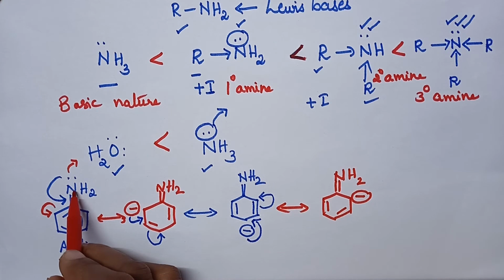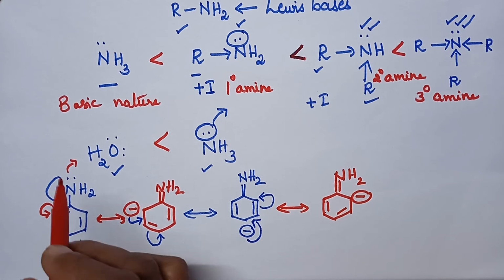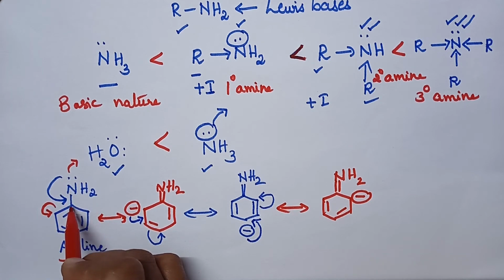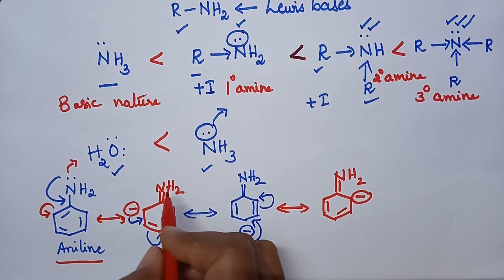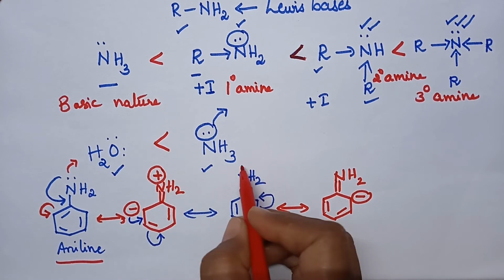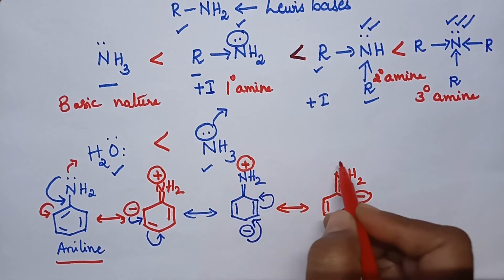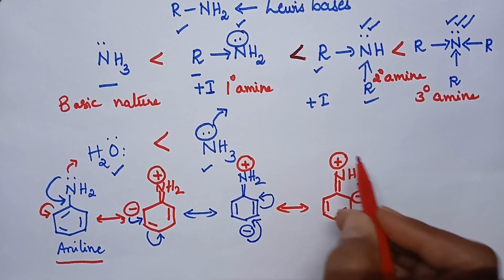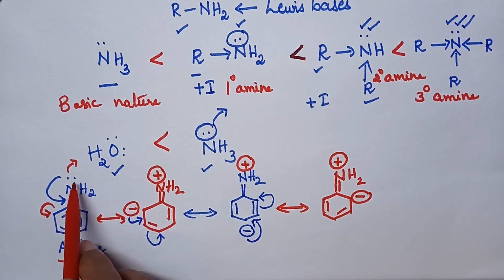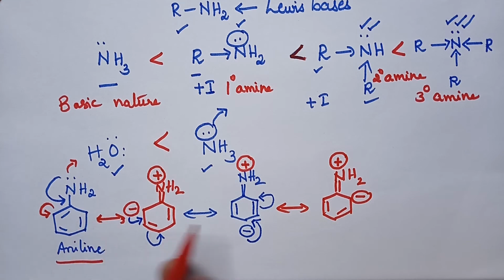Remember that the nitrogen is donating electrons for the formation of a double bond between the nitrogen and the carbon atom of the benzene nucleus. With the result, this nitrogen carries the positive charge. So these are the resulting resonating structures due to the presence of nitrogen with the lone pair of electrons in conjugation with the benzene nucleus.